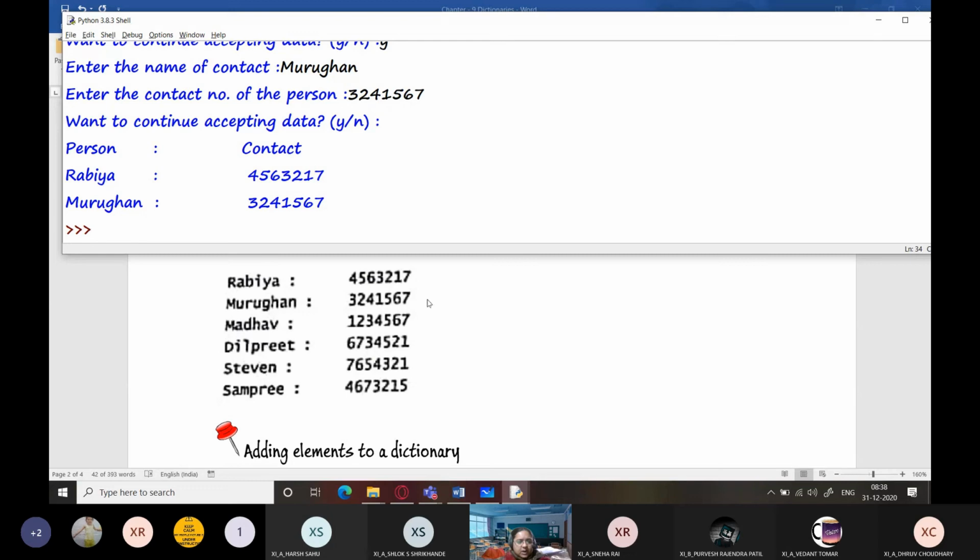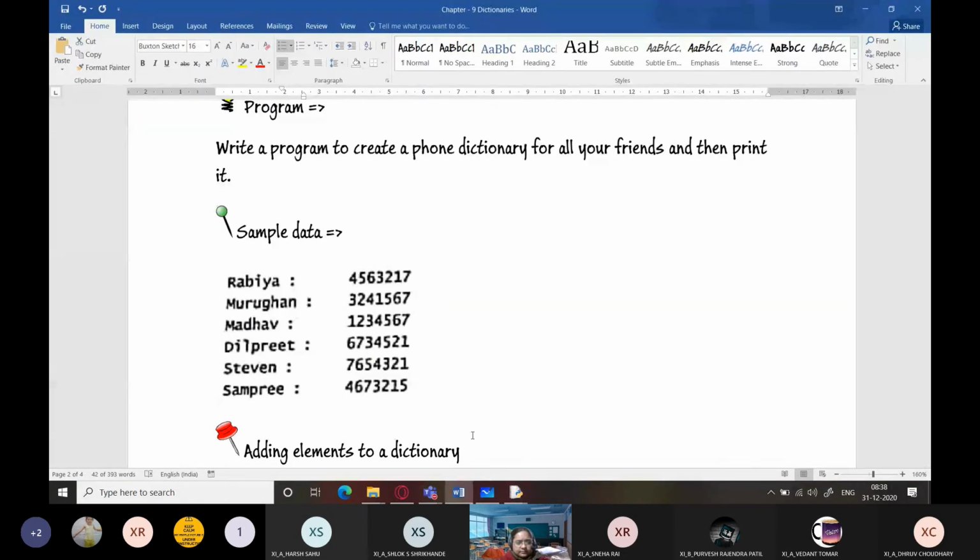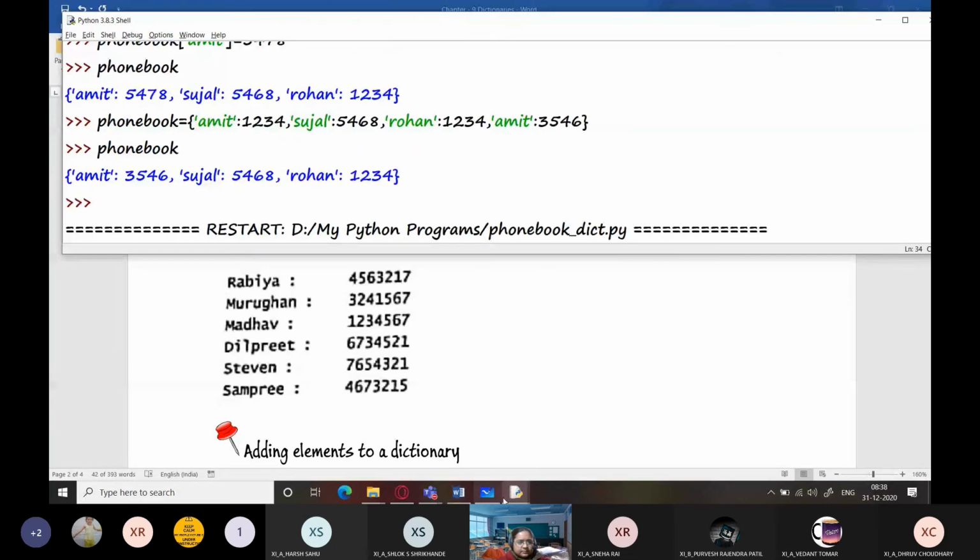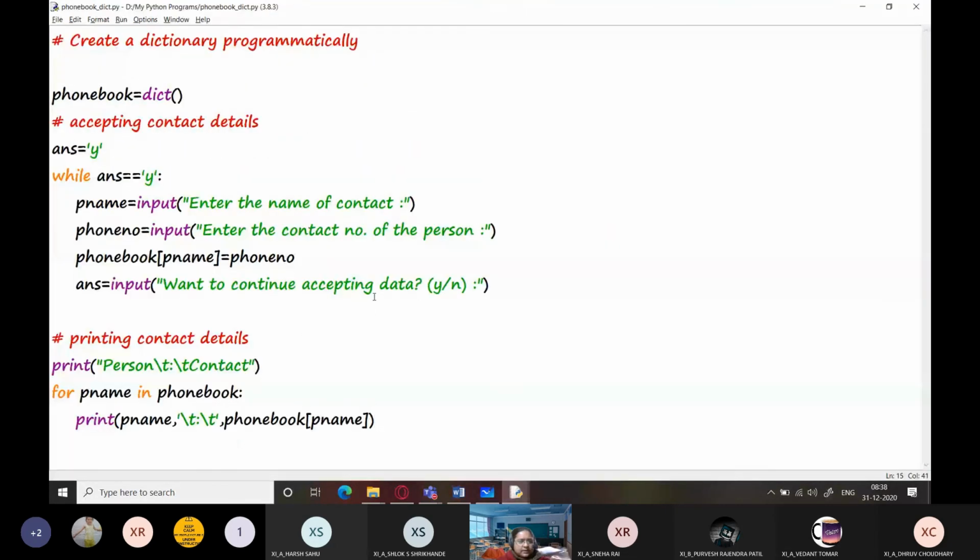Is it clear to everybody how we can do this? So this is how to create a phone book where we are accepting key value pairs from the user programmatically and also printing the contact information programmatically.